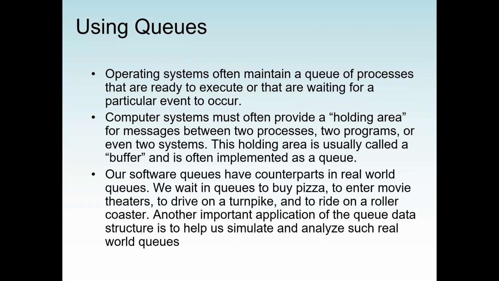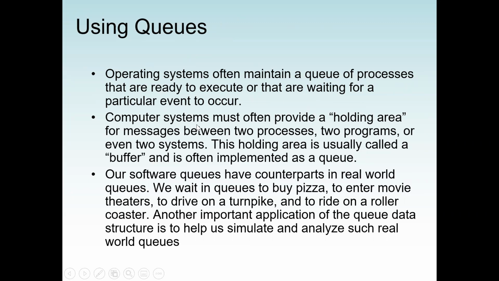A stack has only one entry and exit, from the top, but a queue has the front for exit and the back for entry. An example of a queue can be used in an operating system. Operating systems often maintain a queue of processes, or even a network printing system, where we want to print the first item that comes to the queue. So we can use queue operations for a network printing system.